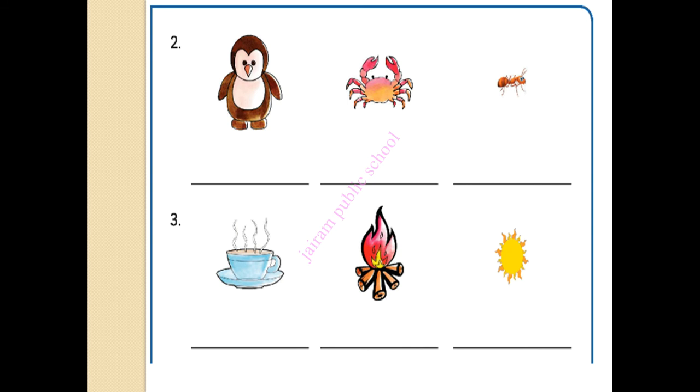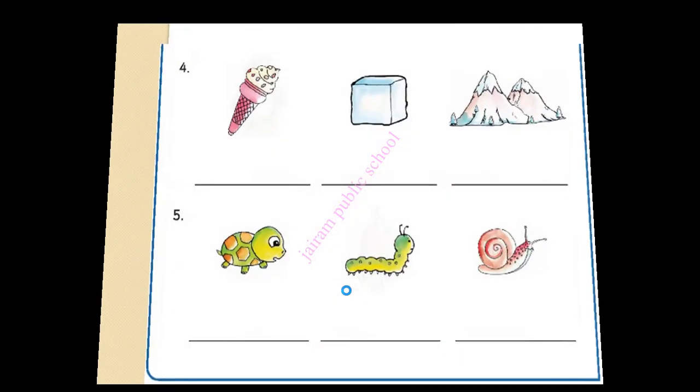And you can see here is a bird, small. Crab is smaller than that bird, and the ant is smallest. Now you can see the coffee, the fire and the sun, which is the hottest one. Hot, coffee is hot, fire is hotter than coffee, and the sun is the hottest.